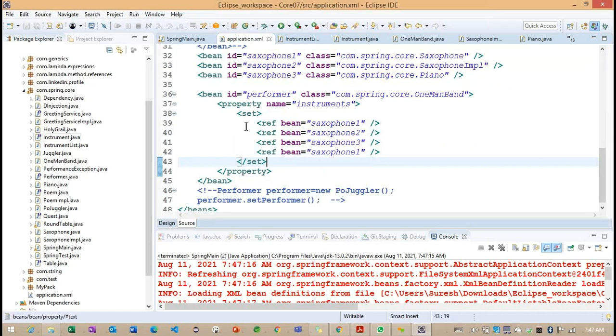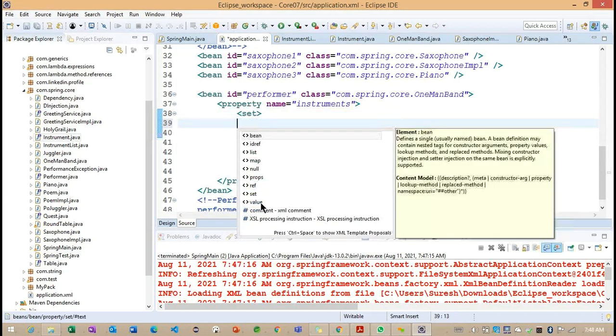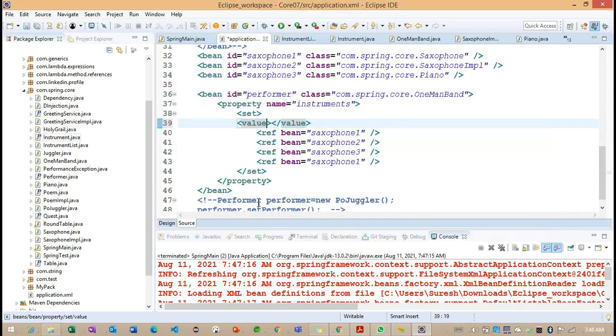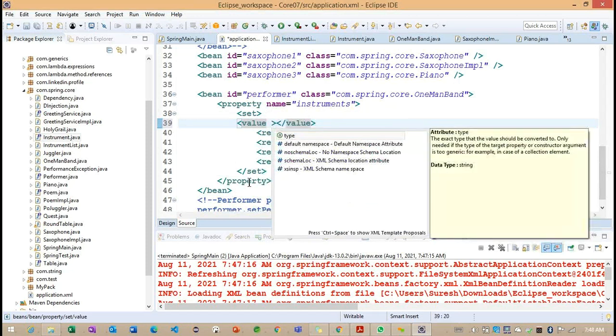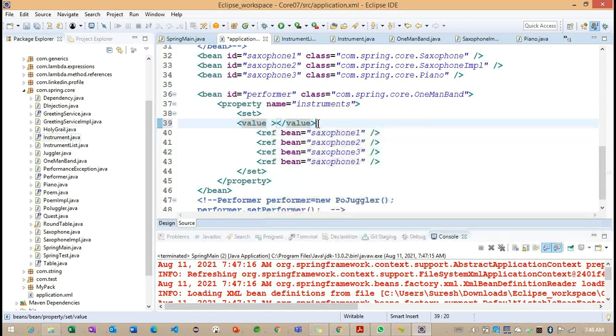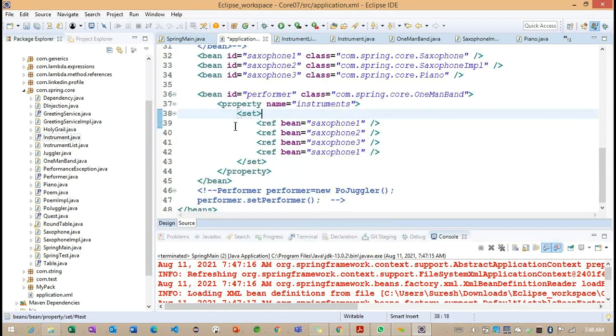If you are trying to define any string related information, then instead of ref here, we have a tag called value here. So we can define the particular value, so that we can work on multiple values here.